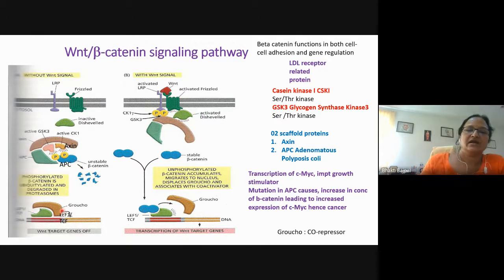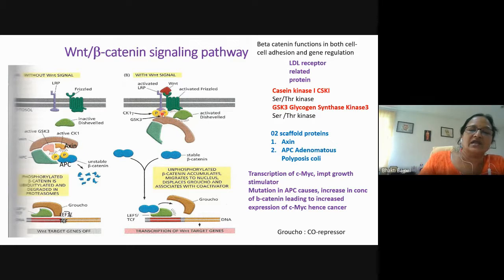Now when the Wnt signal is there, it will bind to LRP and Frizzled, and its activation will be there. Then the Frizzled will recruit the Dishevelled and it will cause the activation of the Dishevelled also. Now this activation of the receptor will also recruit the CK1 gamma and GSK3, which are kinases, and they will bring about the phosphorylation of the tail of the LRP.